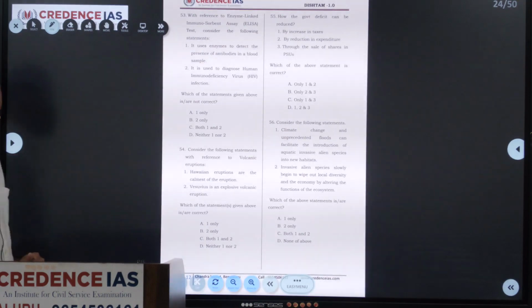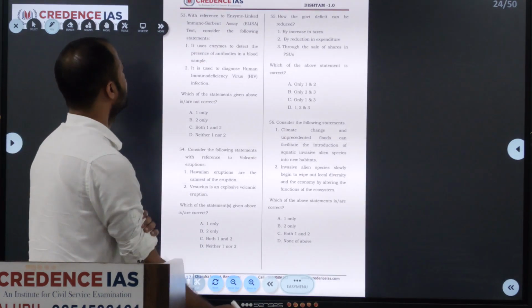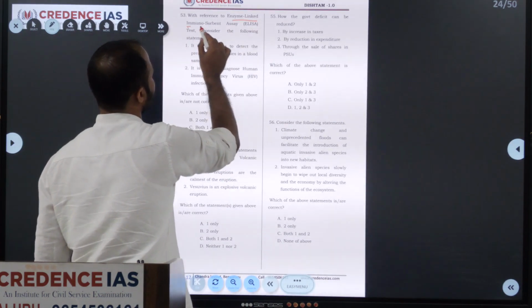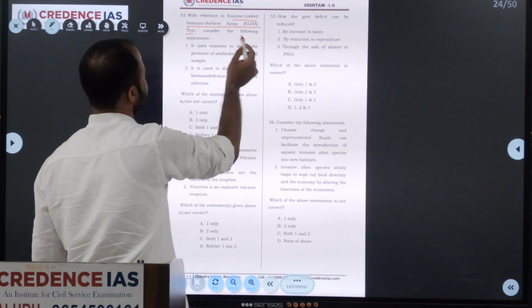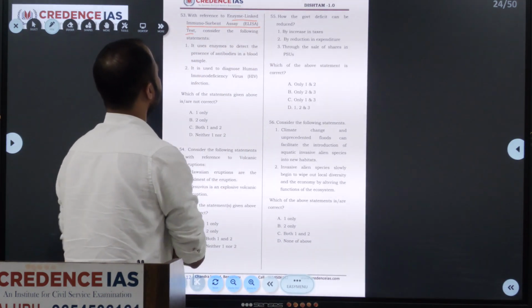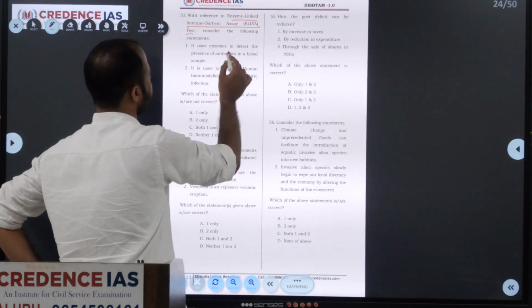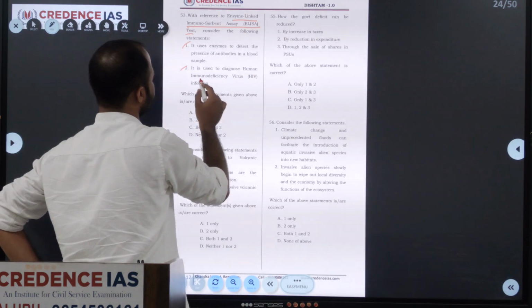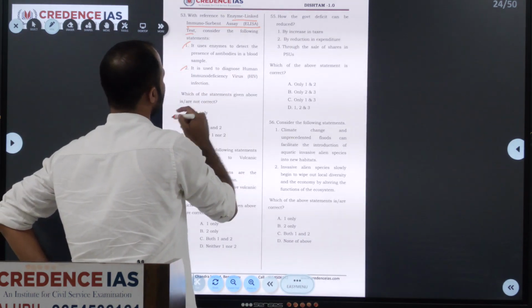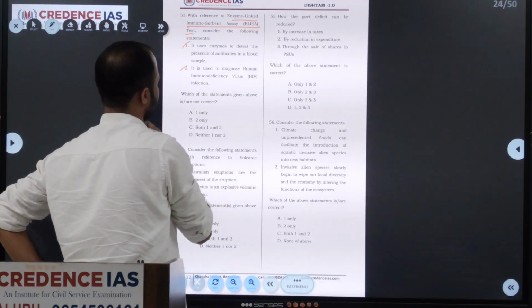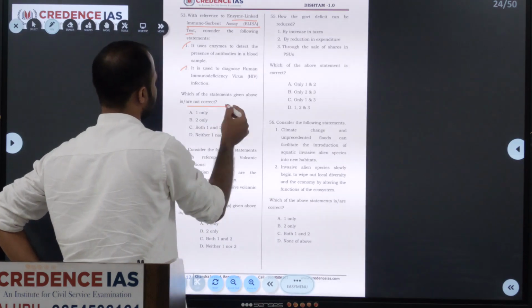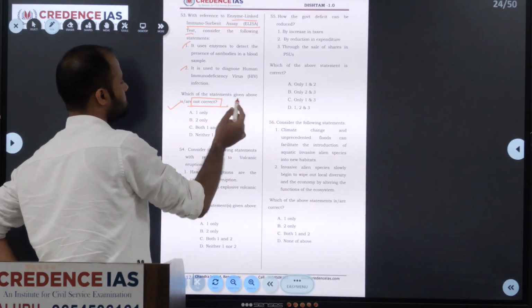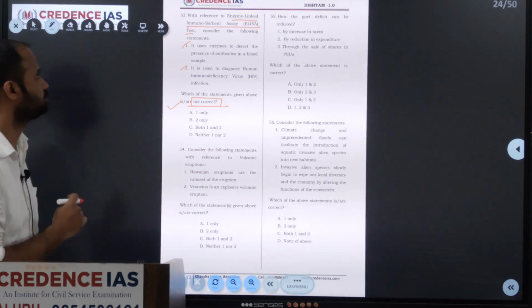The next question, the 53rd. With reference to the enzyme linked immunosorbent assay test, consider the following statements. First, it uses enzymes to detect the presence of antibody in the blood. The second says it is used to diagnose human immunodeficiency virus, HIV. We have to identify the not correct answer. We have to be very careful in reading the question because they asked for a not correct answer.